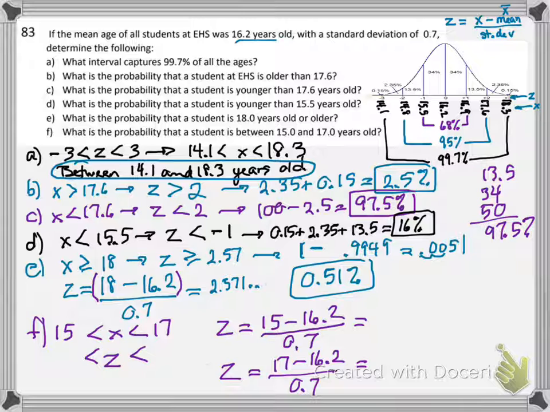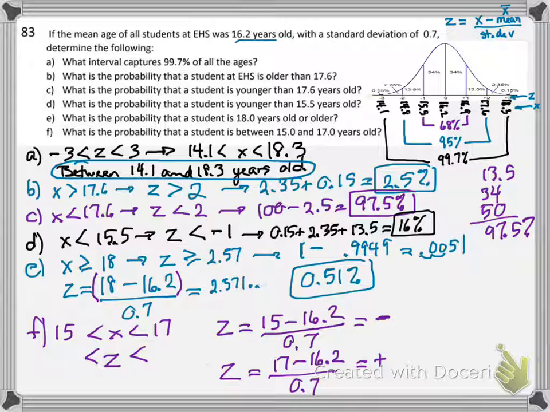Notice that the 15-year-old, his age is below average. He's going to turn out with a negative. The 17-year-old, he's above average. He's going to turn out with a positive. If somehow it doesn't turn out that way, above average turns out to be positive and below average turns out to be negative, you should rethink these things, because some people keep mixing up those two top numbers.